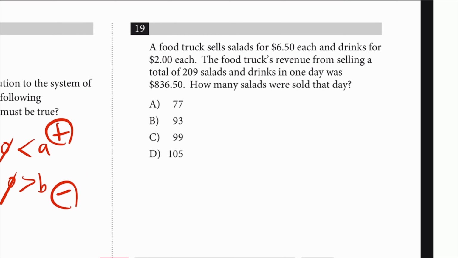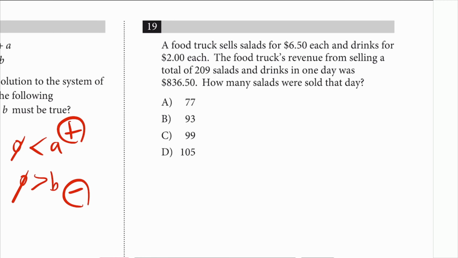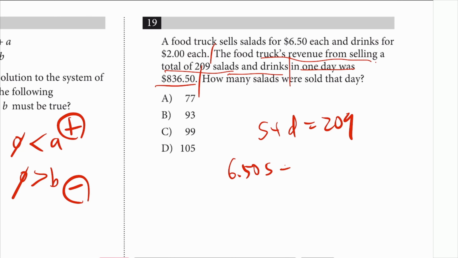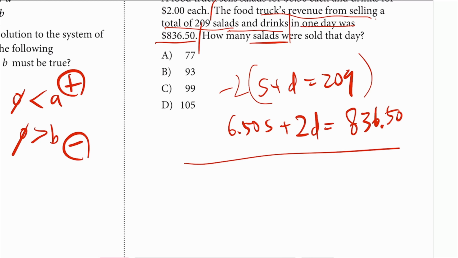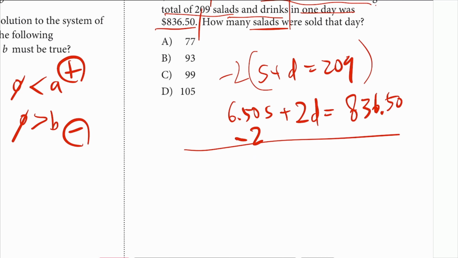Number 19, food truck sells salads, $6.50 each, drinks, $2 each. Cool story, bro. The food truck revenue from selling a total of 209 salads and drinks. Stop. So salads and drinks together was 209, and then it was that much of a profit. You're making $6.50 per salad, and you're making $2 per drink, and together that was 836.50. Systems of equations. What do you want? How many salads? So you want the S, let's cancel the D. Multiply the top by negative 2. So that'll be negative 2S minus 2D is equal to negative 518. No, 418, I'm sorry. 418.